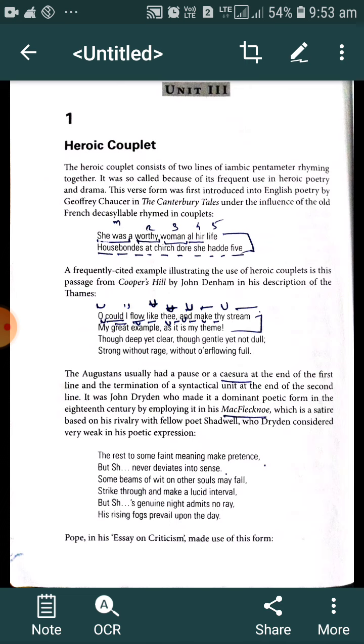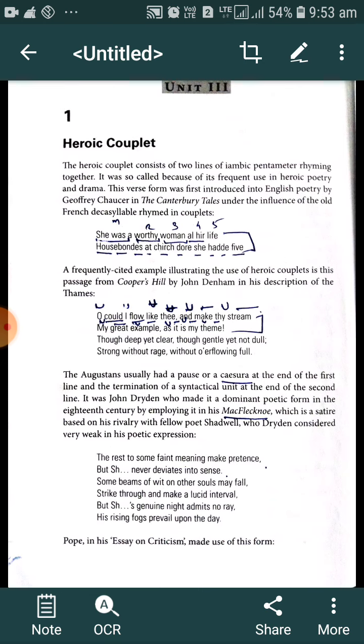It was only Geoffrey Chaucer who borrowed that form of heroic couplet from French to England and used it while writing his tales.